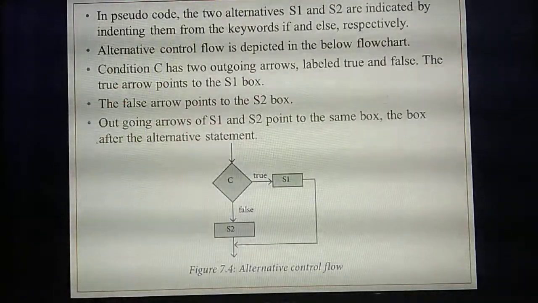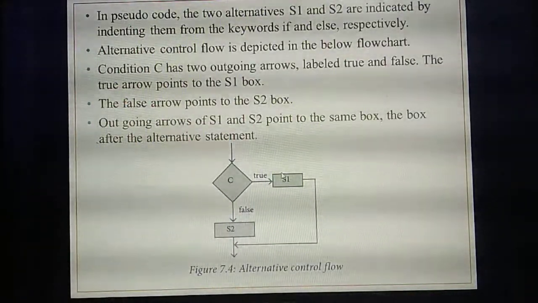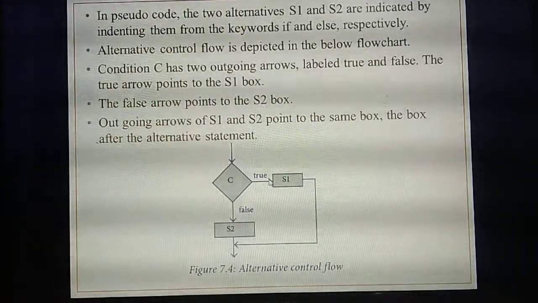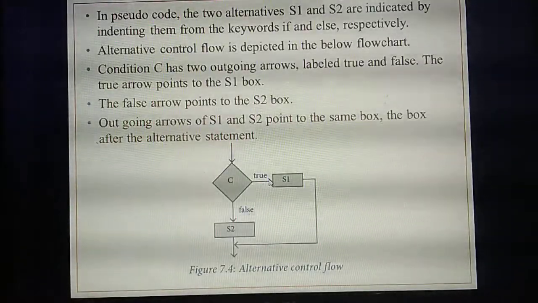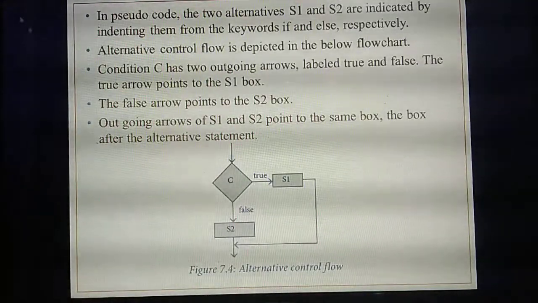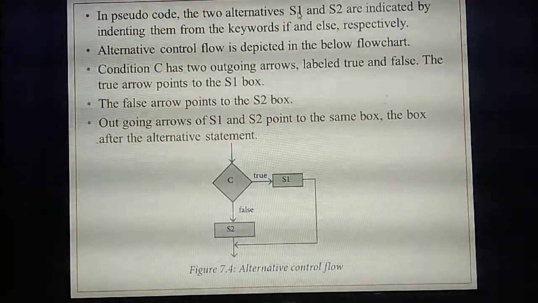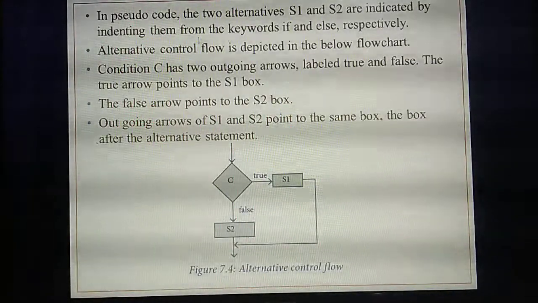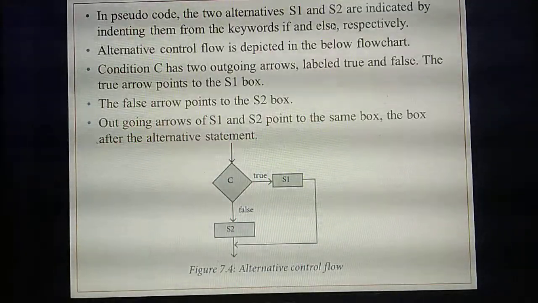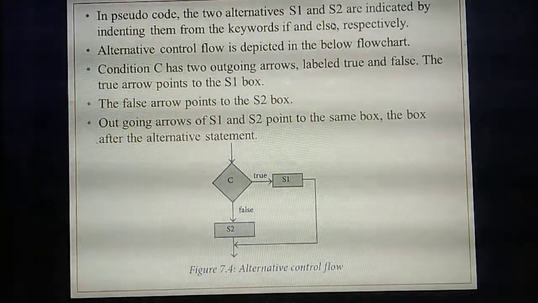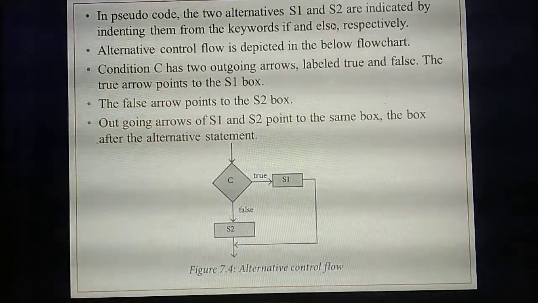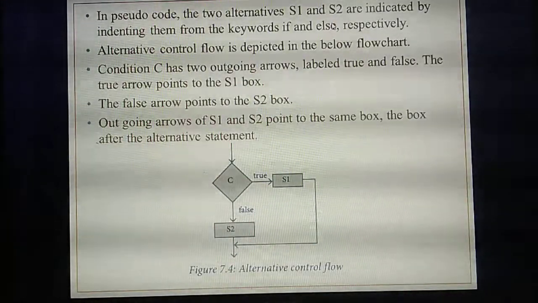So here you are going to draw a flowchart for the alternative statement. Here you have two keywords. What are the keywords you are using? If and else. How many statements are there? Two, S1 and S2. And they are using the keywords if and else. What's the meaning of if and else? It will represent true or false. So alternative means it will have two outcomes, true or false.